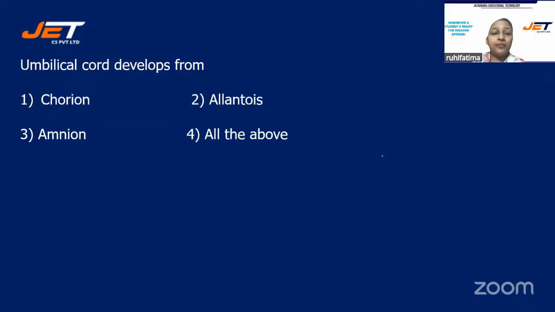Next one. Umbilical cord develops from, and your options are number 1, chorion, number 2, allantois, number 3, amnion, or is it number 4, all the above? Hurry up.